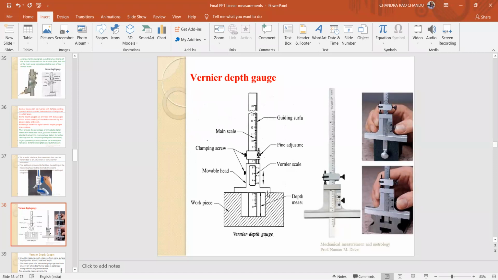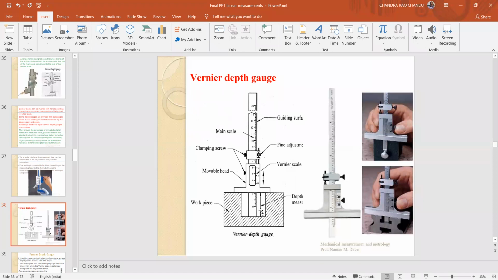This flat surface is to be in contact with the surface of the object whose depth is to be measured. The complete flat surface of this mobile head simply touches the top surface of the workpiece. It must come in complete contact with the workpiece; then only will we get accurate results. There should not be any clearance between this flat surface and the workpiece. If there is complete contact between these two, automatically we'll get the accurate result.